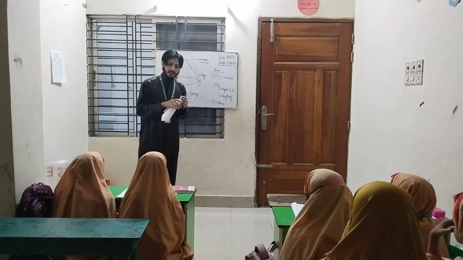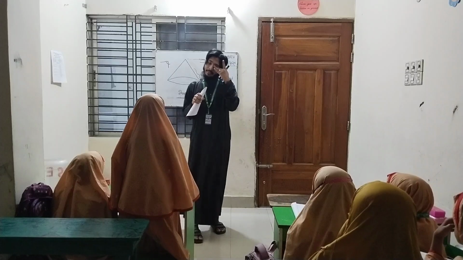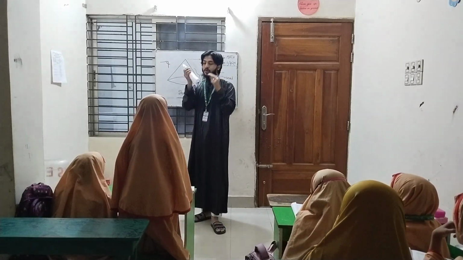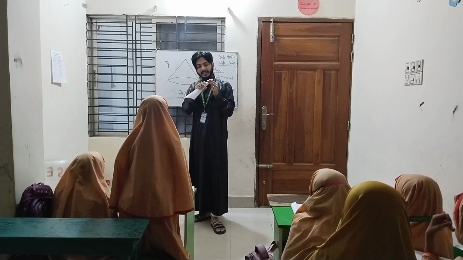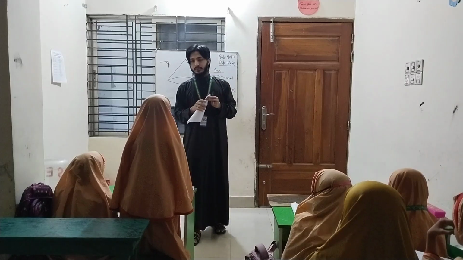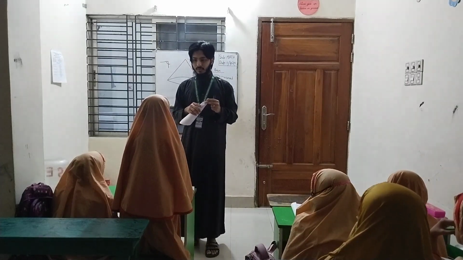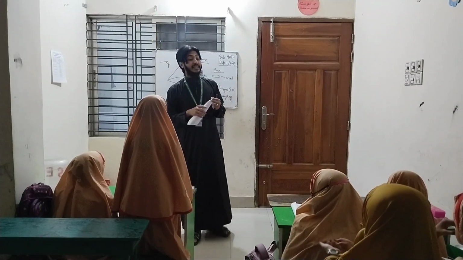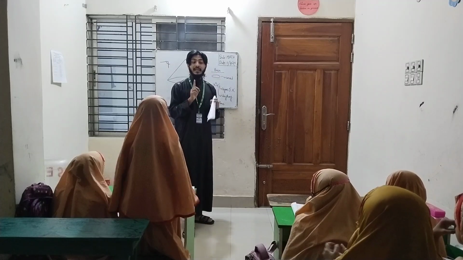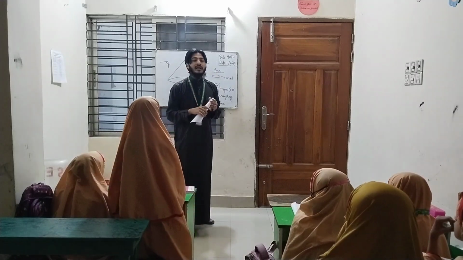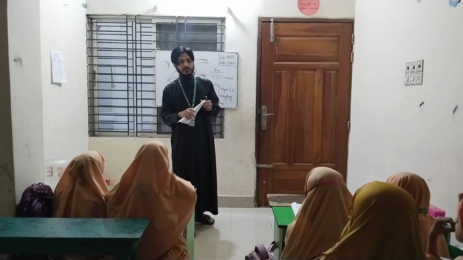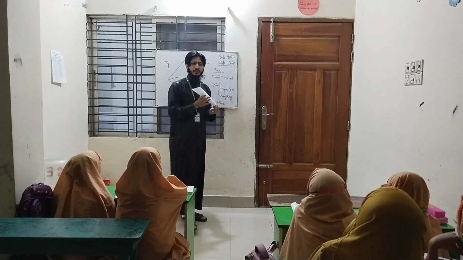Okay. Sadia's friend, can you tell me about the edge and corner of this cone? It has only one edge and one corner. So Sadia has told us the cone has only one edge and one corner. Mashallah. So what have we learned?